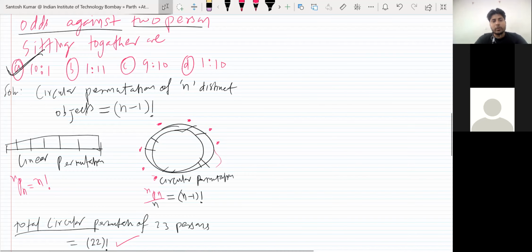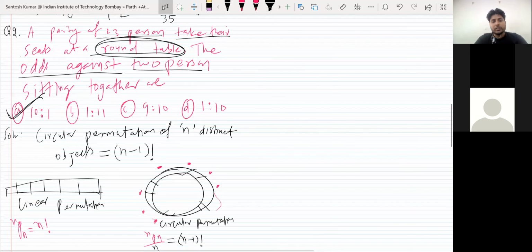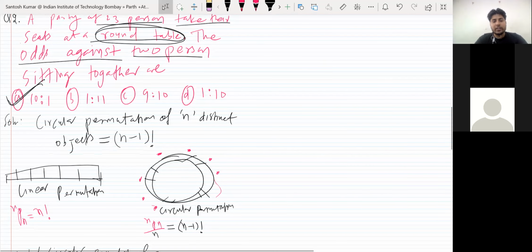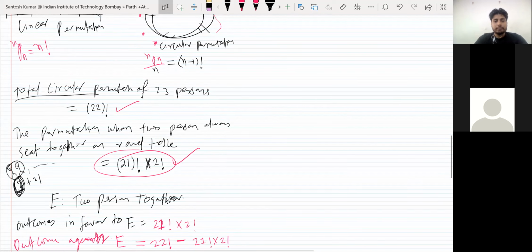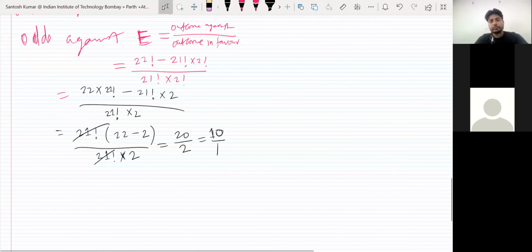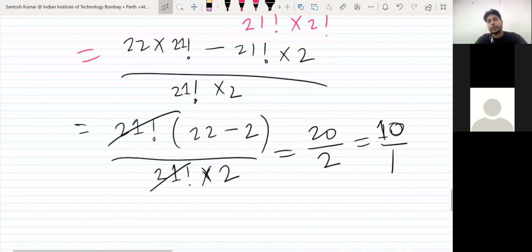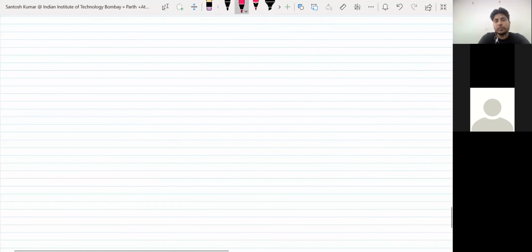Okay, if you have any doubt, I used one formula. The circular permutation of n distinct objects is (n minus 1) factorial. Okay, so let me go to the next topic now. You already know a few formulas.